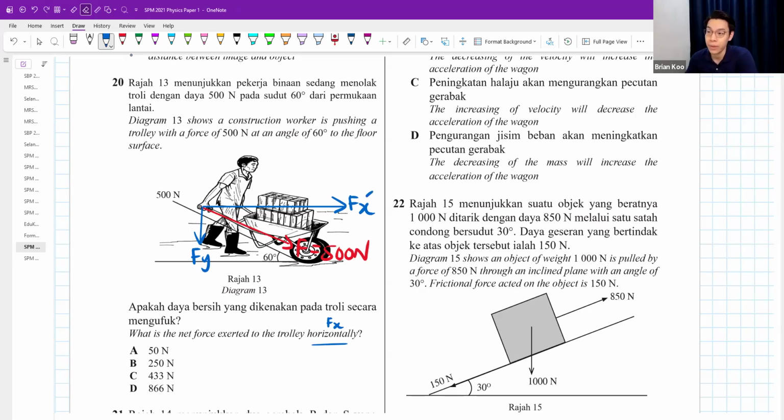is equal to, maybe you move your angle a bit. The 60 degrees can come over here, because of your Z shape. In maths, you'll learn that if you have parallel lines, this is what you call an alternate angle. Here 60, then here 60 degrees. Fx is equal to 500 cos 60. That would be the answer.